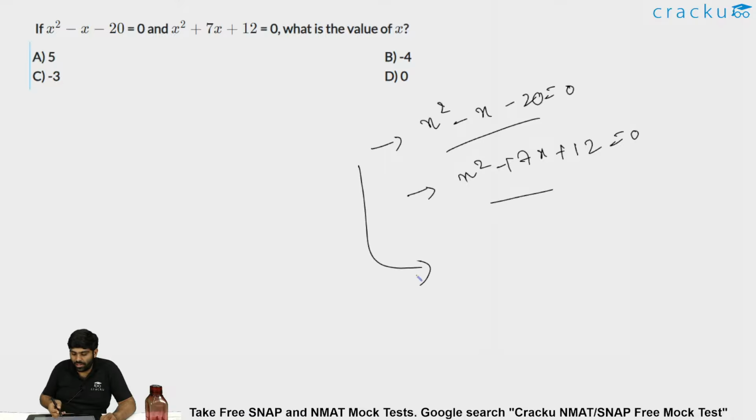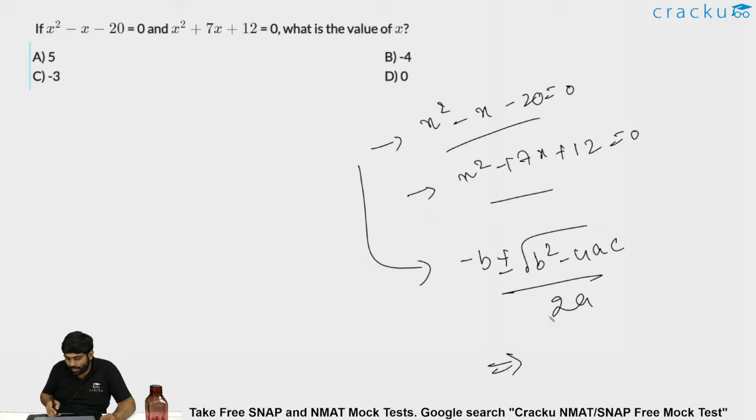So let me find the roots. As I mentioned, the formula is minus b plus or minus root over b square minus 4ac by 2a. If you do that, here b is minus 1, so minus of minus 1 is 1. 1 plus or minus root over 1 minus 4 into 1 into minus 20 by 2a.